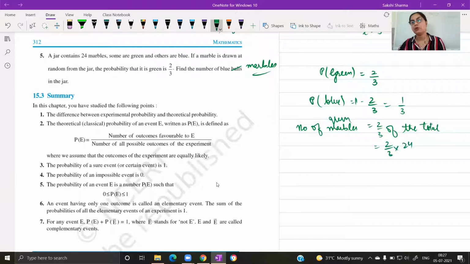Anyone else who has done it in a different way? Yes, ma'am. Anvi, how have you done? The number of green marbles is 16 and the number of blue marbles will be 8, right? Since they've only asked you to find out the number of blue marbles, you can directly calculate 1/3 of the total. And then the answer will be 8.